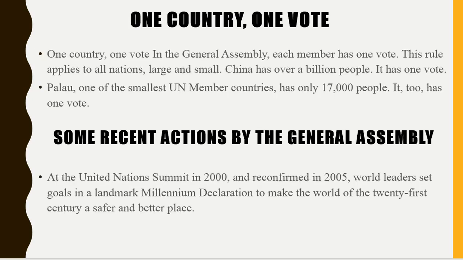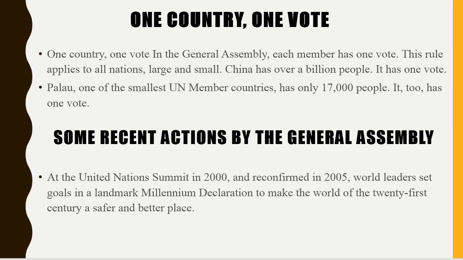So, one country, one vote. We have already discussed this. In the General Assembly, each member has one vote only. This rule applies to all nations, large and small, poor and rich. China, for example, has over 1 billion people and has one vote only. Similarly, Palau, one of the smallest UN member countries, has only 17,000 people, so it too has one vote, equal to China's. China and Palau represent the same vote.